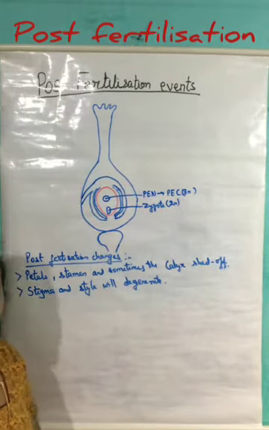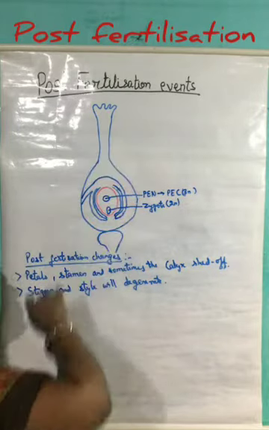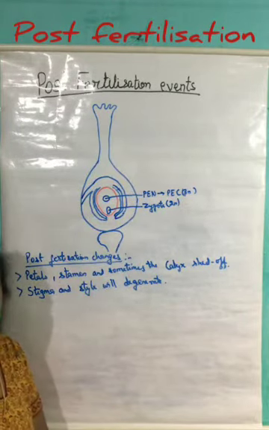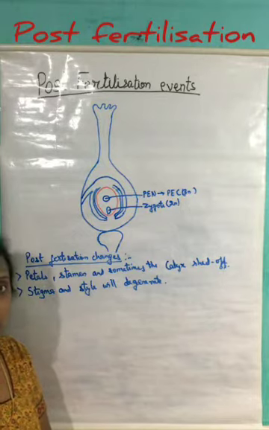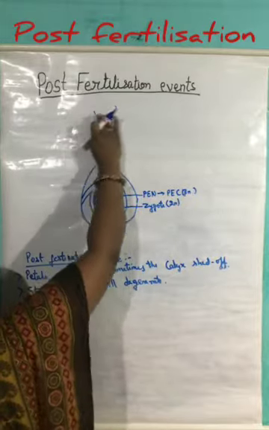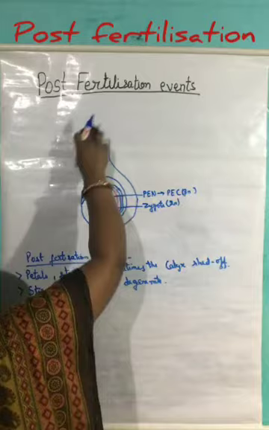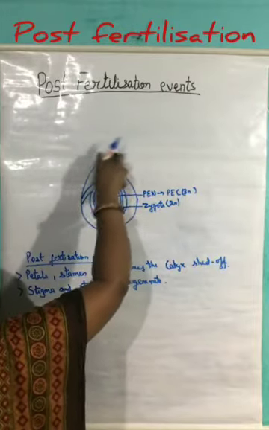The stigma has performed its function to receive the pollen grain. The style has helped in the formation of the pollen tube. Its role is over. Hence, both of them will shed off. They will start degenerating. And which part is left?